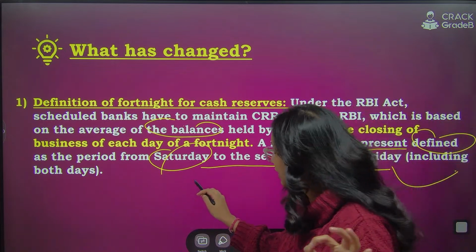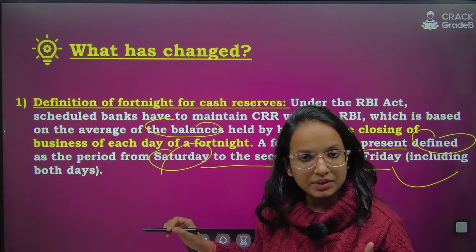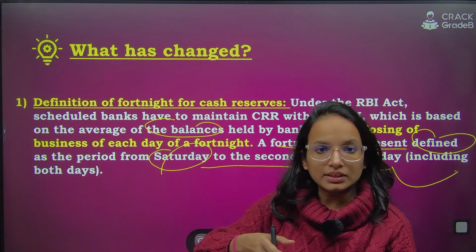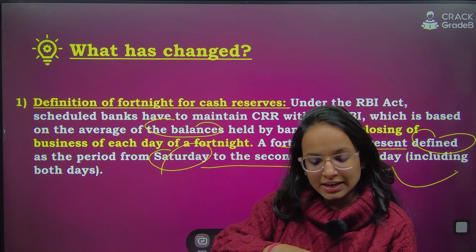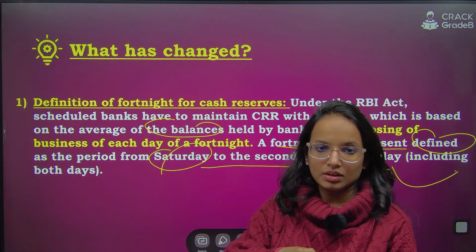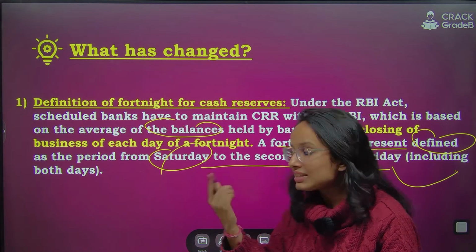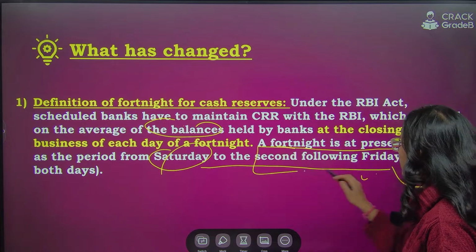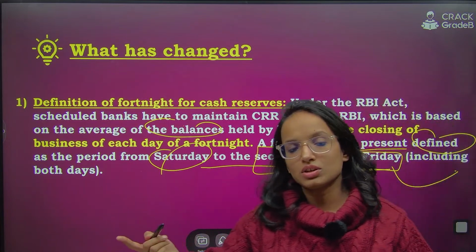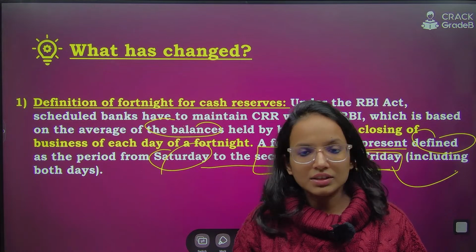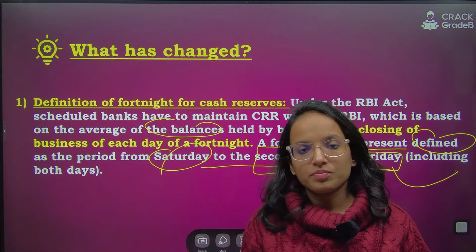Starting from Saturday, suppose today is Saturday, right? So today is actually Saturday. From Saturday they started, including today, till the second following Friday in the next to next week. This used to be the fortnight window.